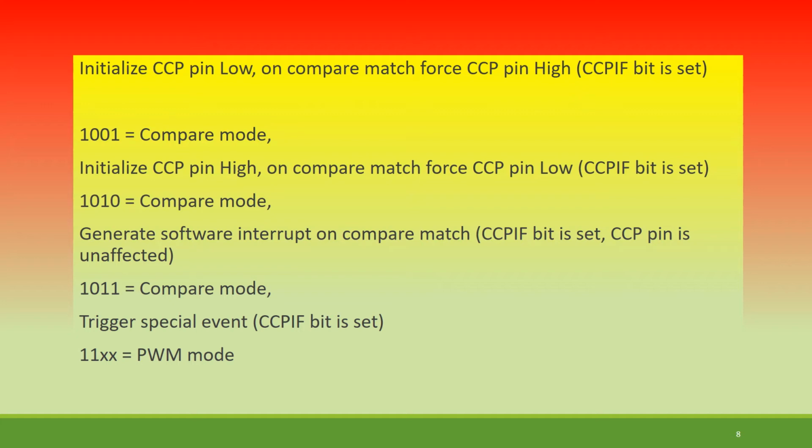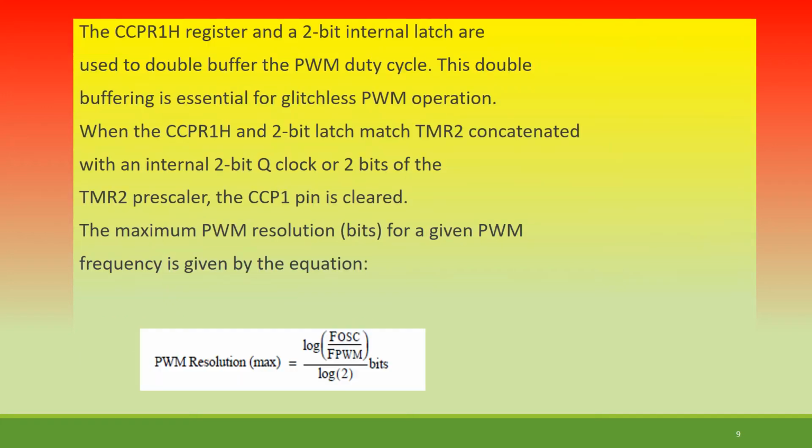And the last one, 11xx, is PWM mode, which we will have to set when we are using PWM.